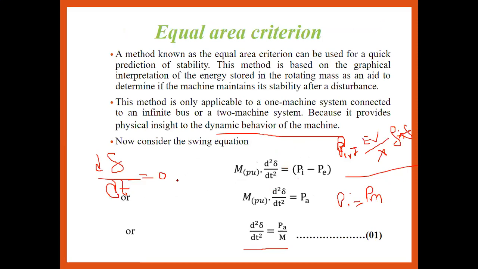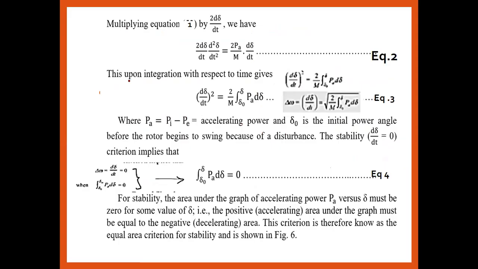For any system to be stable, the given condition should be satisfied: the change in the value of del with respect to time should be equal to 0. That is the swing equation criterion, which we apply on equation number 1. By multiplying 2 d del by dt on equation number 1, we get 2 d del by dt times d square del upon dt square is equal to 2 Pa upon m multiplied by d del upon dt.